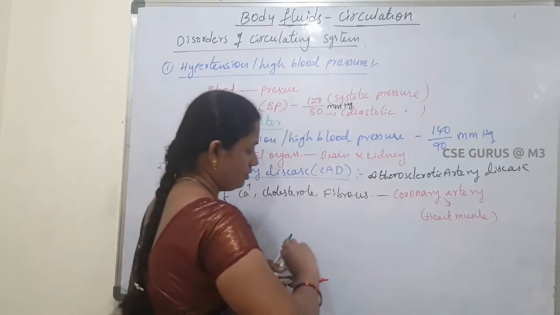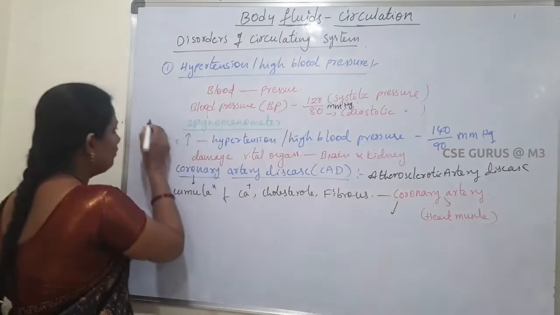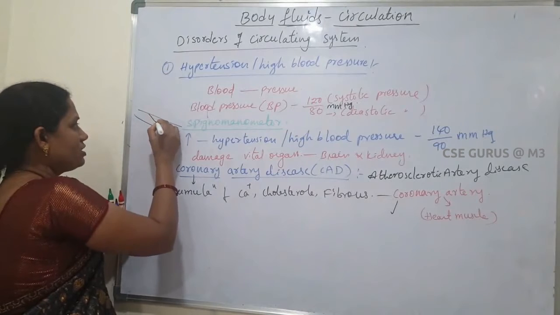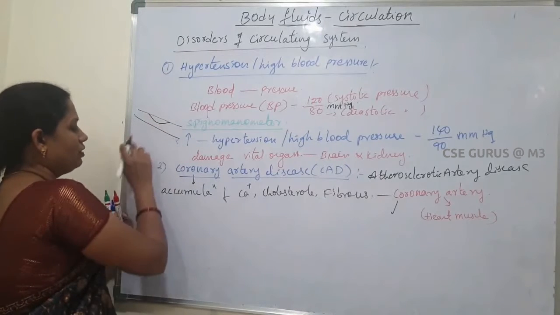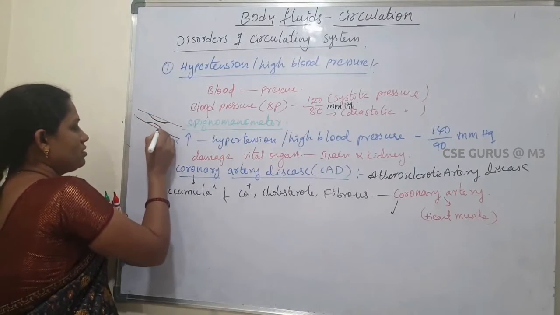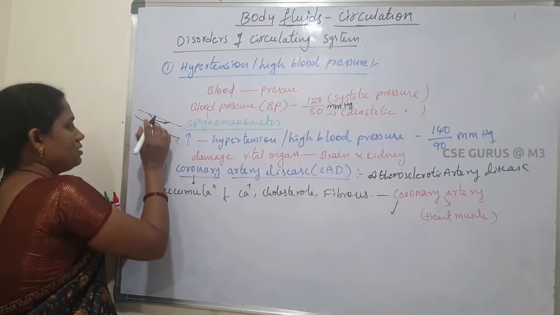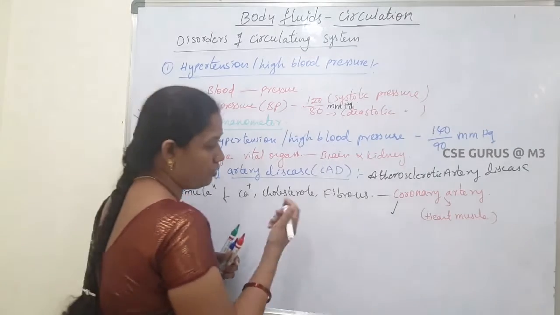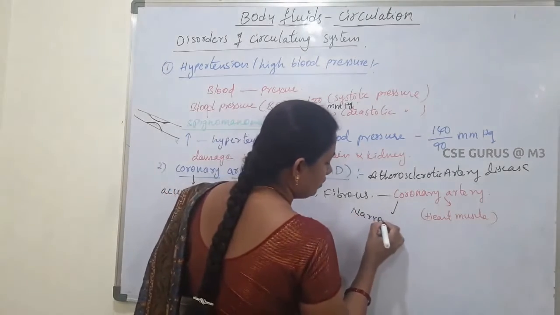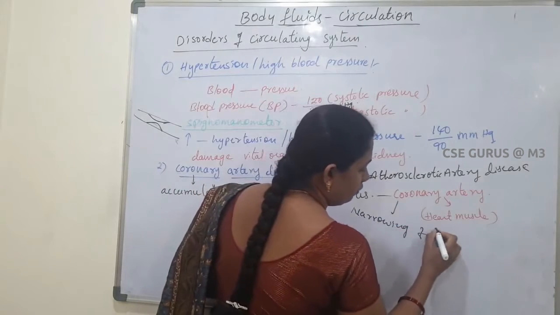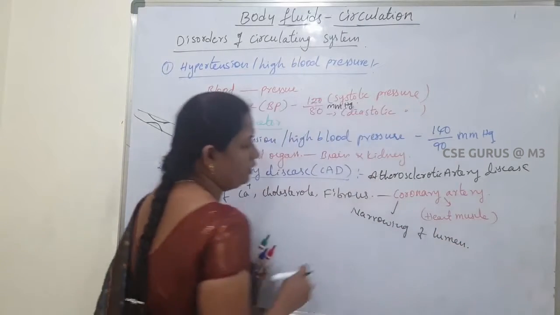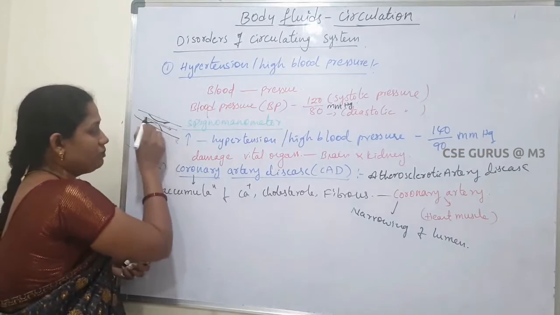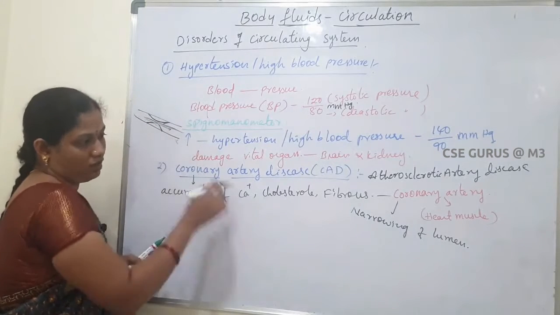It supplies blood to the heart muscles. Whenever calcium, cholesterol and fibrous tissue accumulate in this tube, the lumen of the coronary artery gets narrowed. As a result, the blood cannot easily pass to the heart.